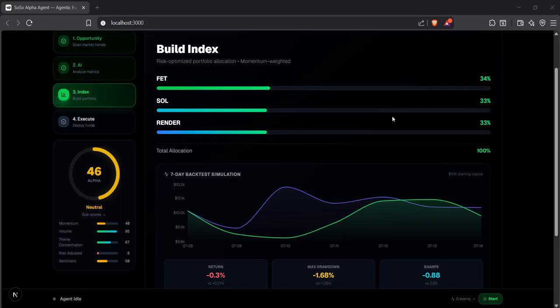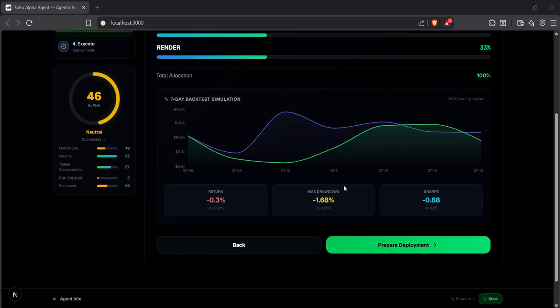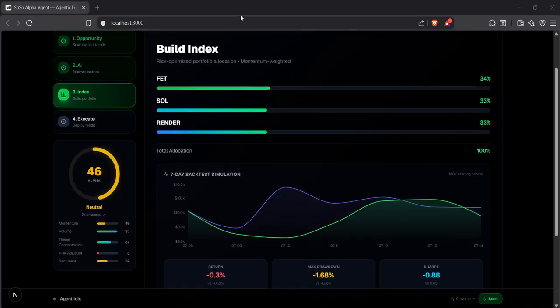The green line is our momentum weighted strategy, and the gray dashed line is an equal weighted benchmark, the blue line. The blue line is the benchmark, and the green one is the strategy. Down there, the key stats: total return of X percentage, a max drawdown of X percentage, and a Sharpe ratio of X. This gives you the confidence before you commit capital. So it's really important here.